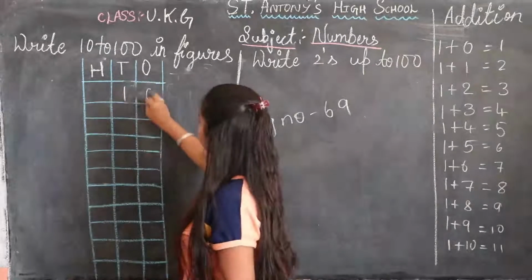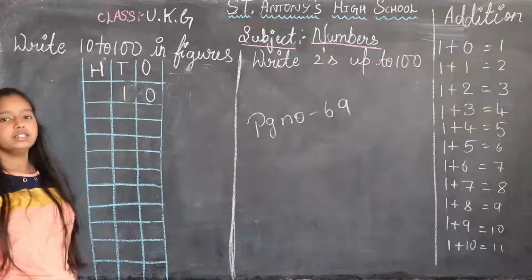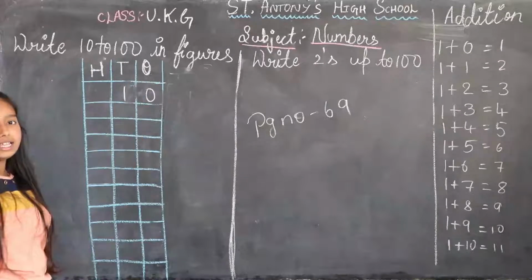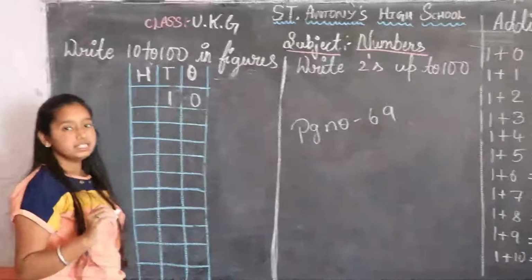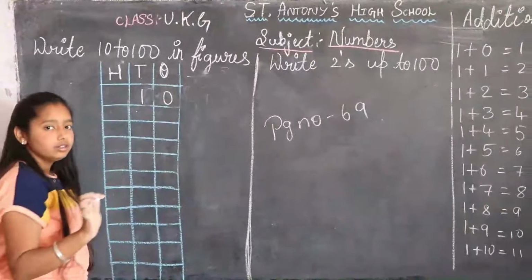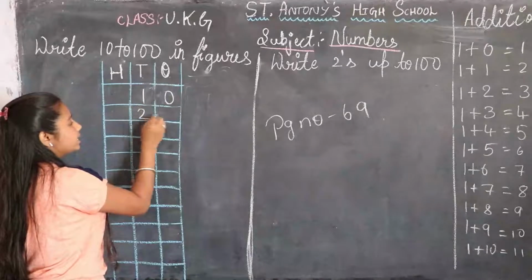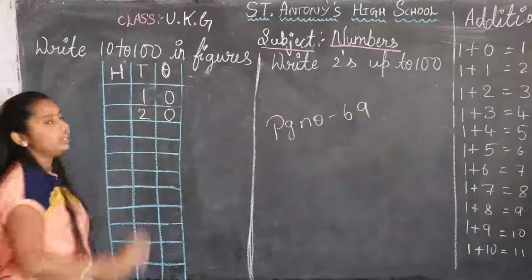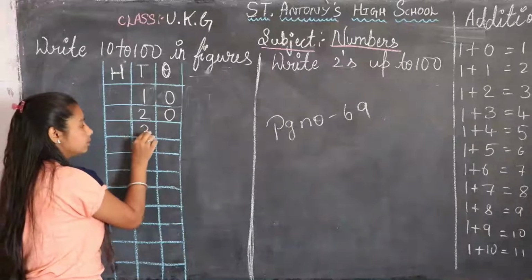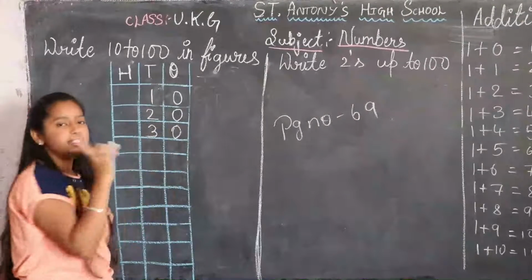See here, I wrote 10. Children, 0 is in which place? 1's place. 0 is in 1's place. 1 is in 10's place. Next we go for 20. Where shall I write 2? Yes, 10's place, and 0 in 1's place. Next 30: 3 in 10's place, 0 in 1's place.